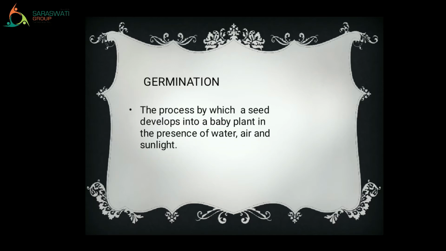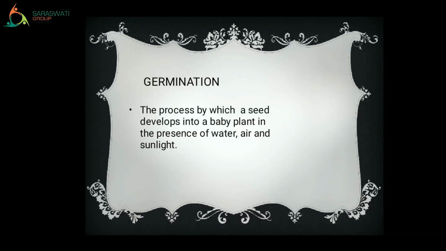Now let's go to the next word. What is our next word? Germination. What is the meaning of germination? See, the process by which a seed develops into a baby plant in the presence of water, air and sunlight.